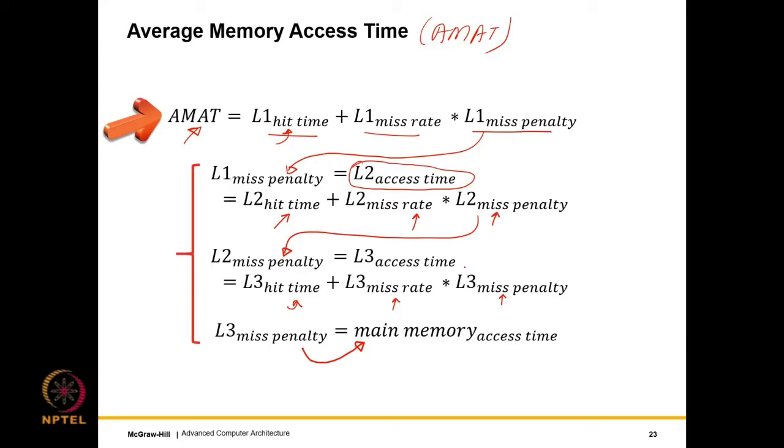And the way that the AMAT is related to the CPI is that the CPI, clock cycles per instruction, is basically the CPI with an ideal memory, right? So let us call it CPI base, times the fraction of memory instructions times AMAT minus 1. Or let us call it, I wouldn't call it AMAT minus 1, but AMAT minus the L1 hit time.